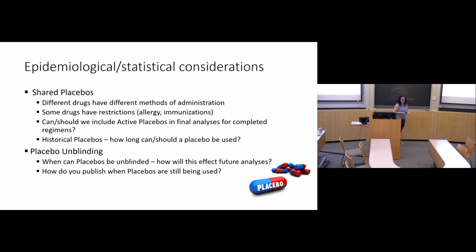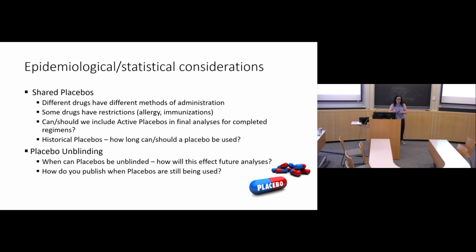When can placebos actually be unblinded? So if we're doing analysis on a current regimen that just ended, but we've already done the analysis on A, B, and C, how does knowing the fact that these people were placebos factor in on how we're going to analyze E? So when can the placebos actually be unblinded if we don't want the researchers who are still actively doing the study and designing the study to know about those placebos, because those placebos will be used in future studies? So how do we solve that problem?